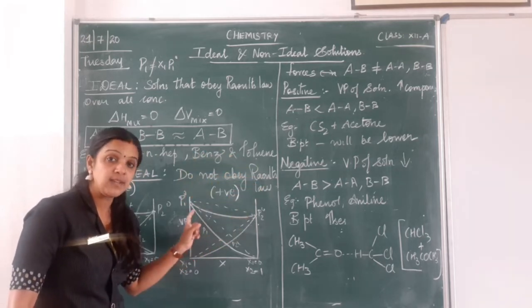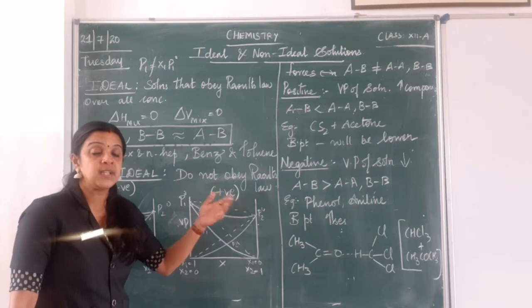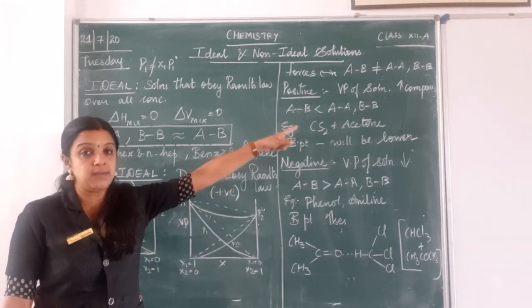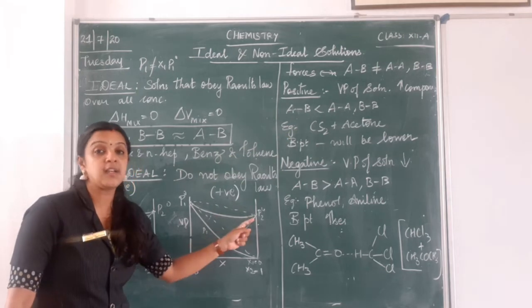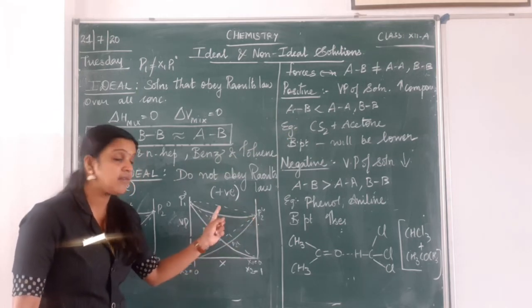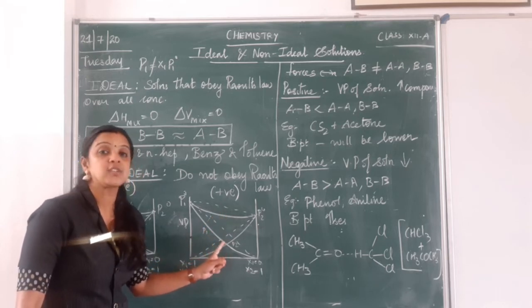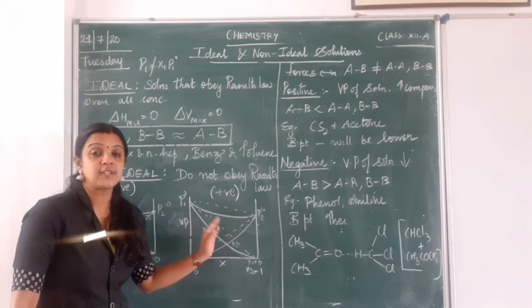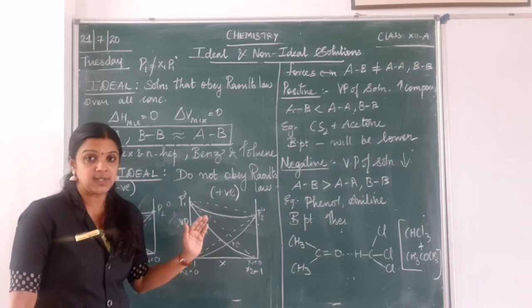Because of the change in the interaction in AA and BB, there is an increase in the vapor pressure. The dotted lines, with the total vapor pressure and also the partial pressures of A and B, show that this graph is for a positive deviation.